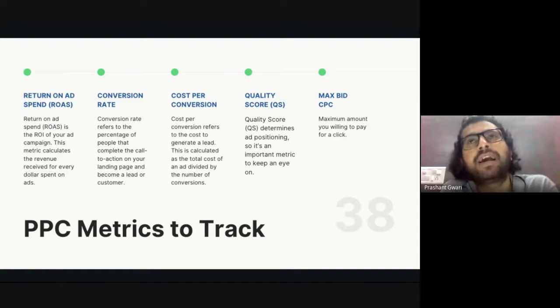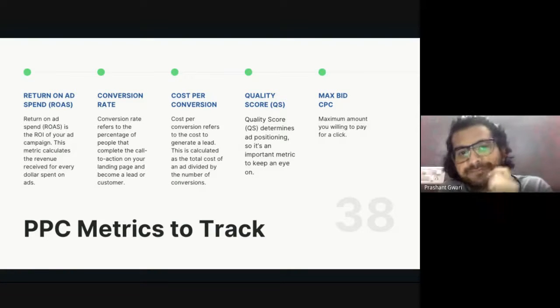So how many people are filling the lead generation form or becoming your customer or signing up or providing their email ID or buying a product on your website comes into the conversion rate.